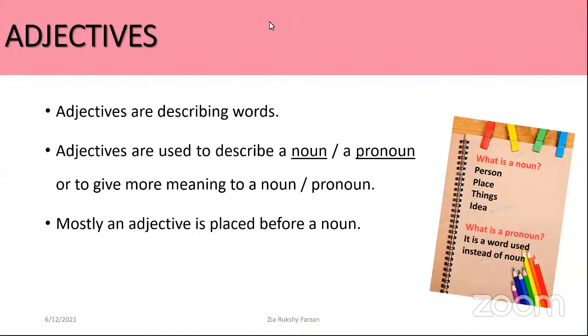Here, what is a pronoun? What is a pronoun? It is a word used instead of a noun.